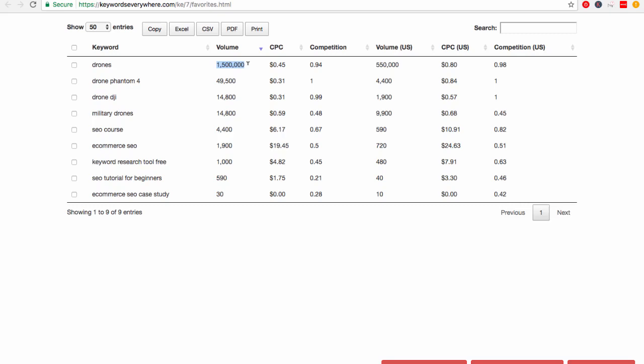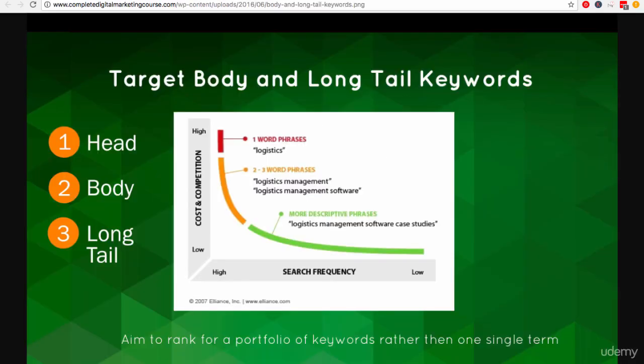So what do you have a chance of getting to the front page of Google for? Well, to explain this properly, you firstly need to understand the different categories of keywords. And here they are listed out. There are head keywords, body keywords, and long tail keywords. Now these might seem like unusual names, but they actually make a lot of sense. You can see that we have a graph here, and the top part of the graph is the head of the graph. And that is really where one-word keywords like logistics or drones are.